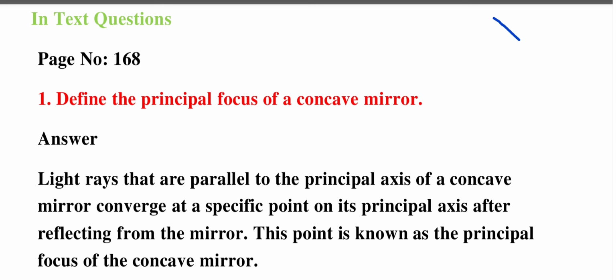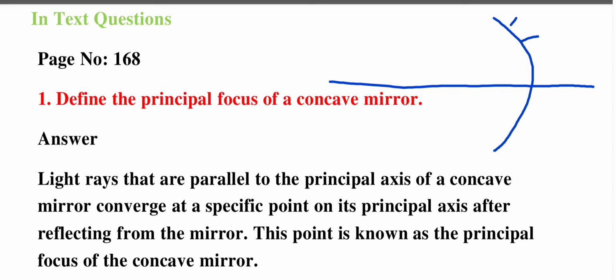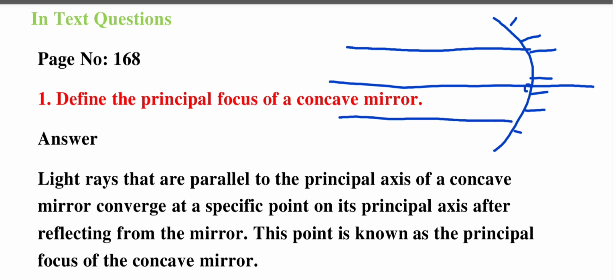Let me explain it theoretically first. If this is the concave mirror, this straight line which is passing through the pole of the mirror is the principal axis. If I take some rays passing parallel to the principal axis, after reflection the rays will converge at one specific point. This specific point we call the principal focus. That is what you have to define here.